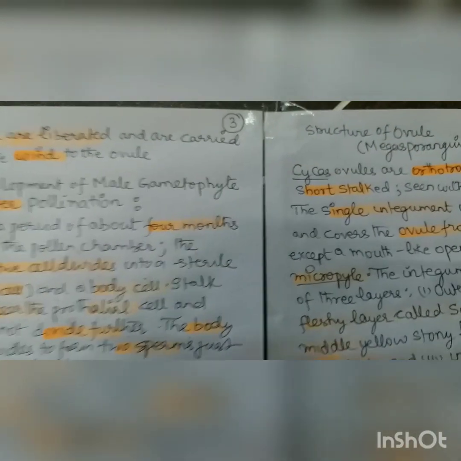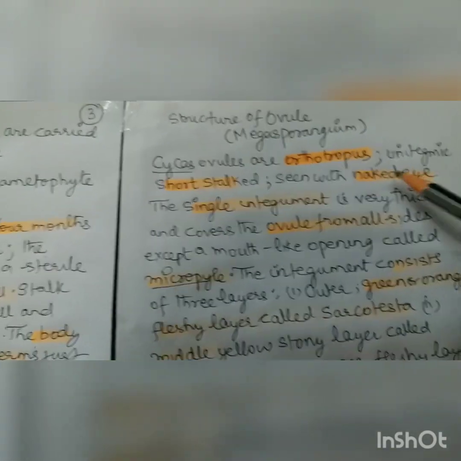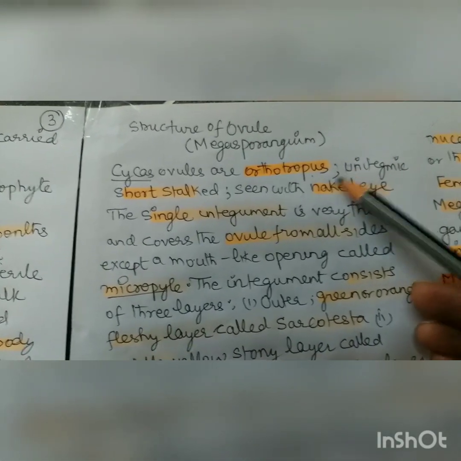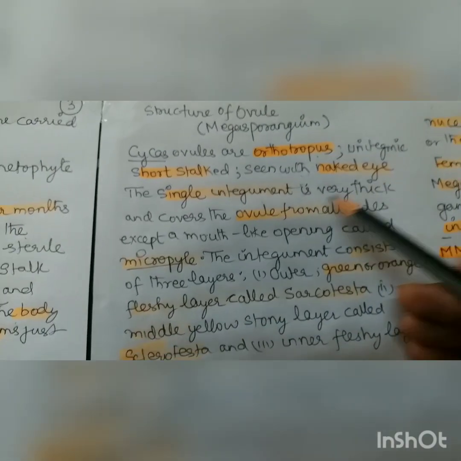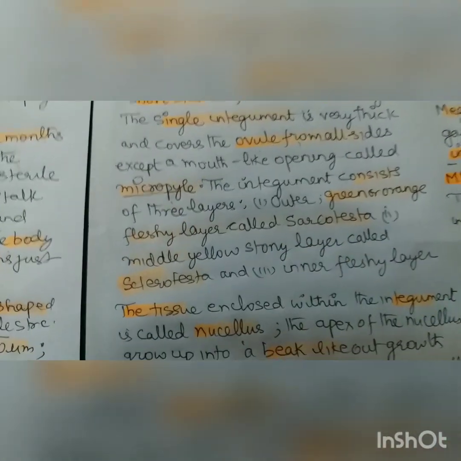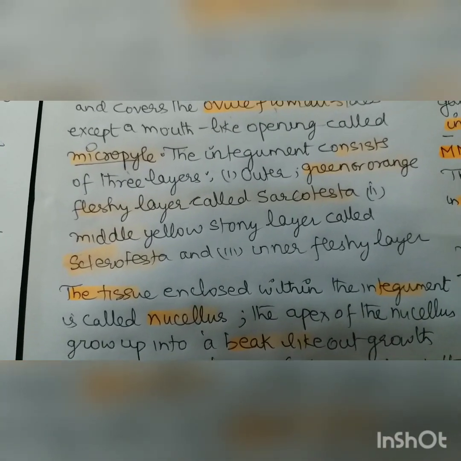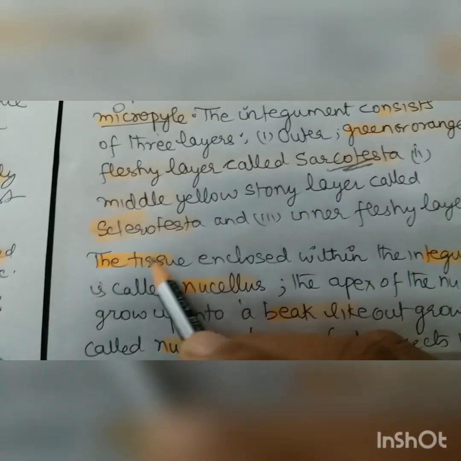So this is the structure of megasporophyll we discussed, and now we are coming to the next, that is the structure of ovule or megasporangium, right? Cycas ovule is orthotropous, unitegmic, with a short stalk, seen with the naked eye. A single integument is very thick and covers the ovule from all sides except the mouth, called micropyle. The integument has 3 layers. The outer green fleshy layer is called sarcotesta.